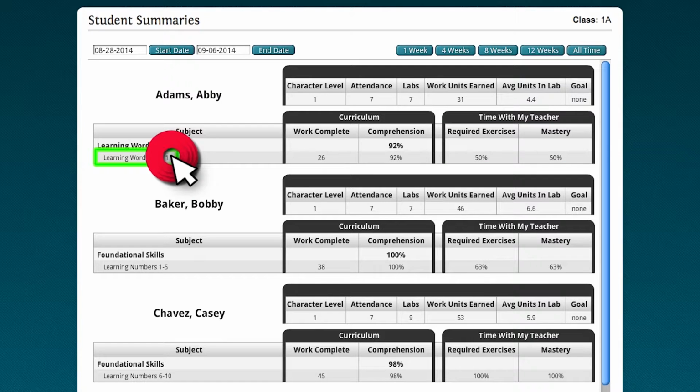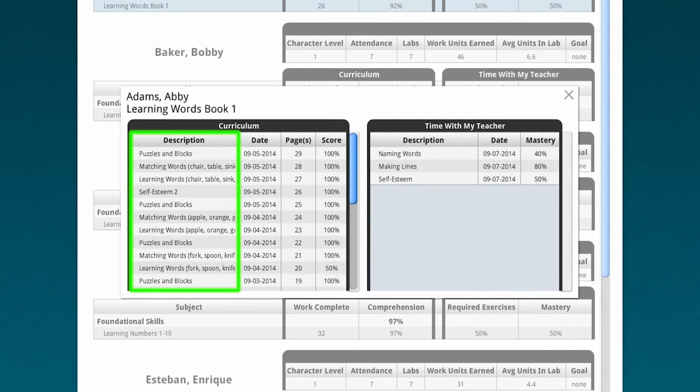Now by clicking on the subject, it will show the description of the lessons that the student has completed, the date the student completed it, the page number in the book, and the comprehension level. And it shows it for every exercise. So you can look and see exactly where the student is at.